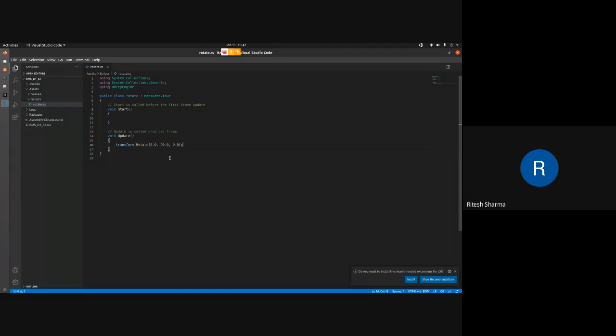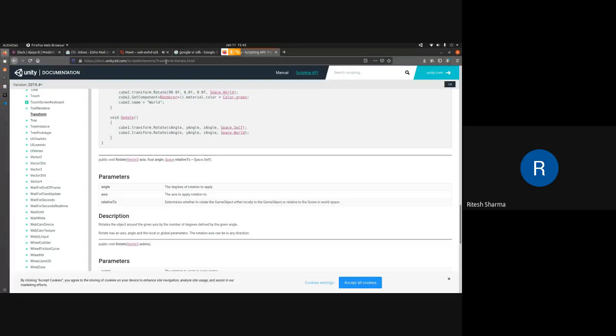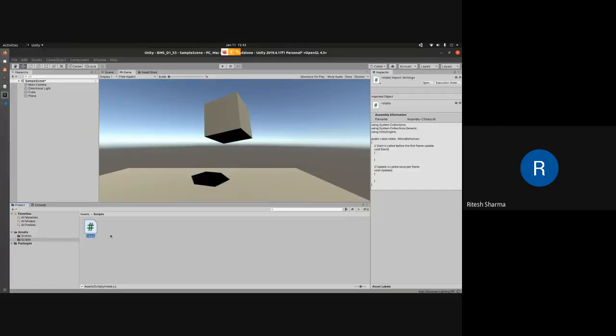So I've clicked on this, transform rotate. I've provided 3 angles, 0, 90.0. So what I'm saying is the y angle is rotated by 90 degrees. So everything gets compiled internally.